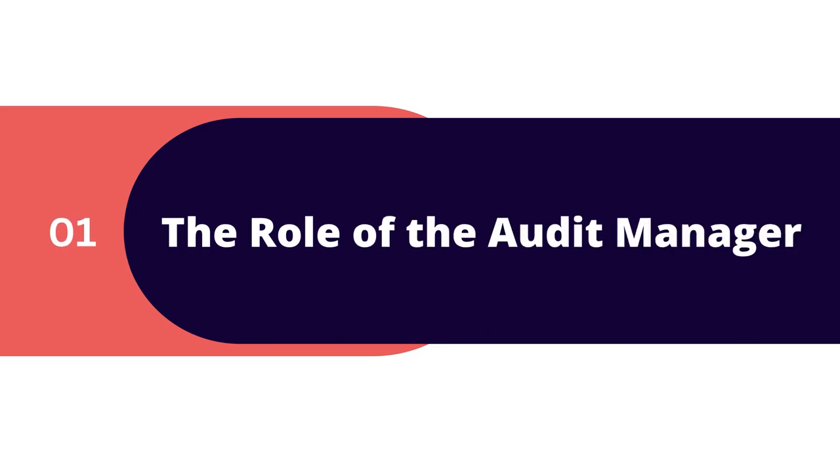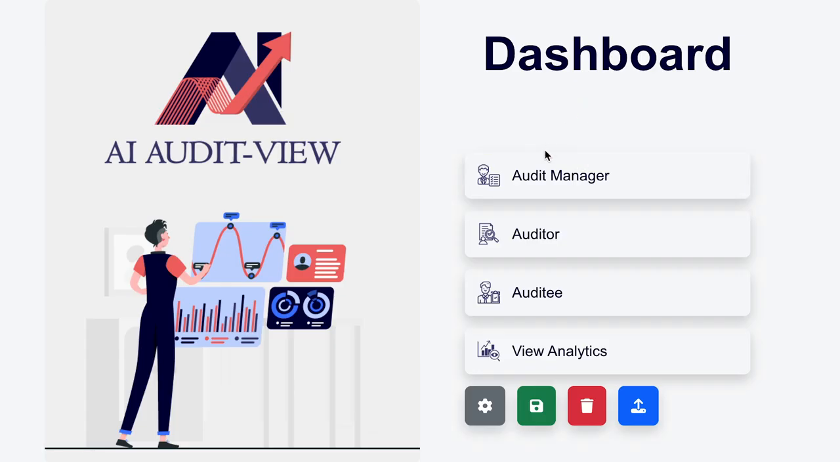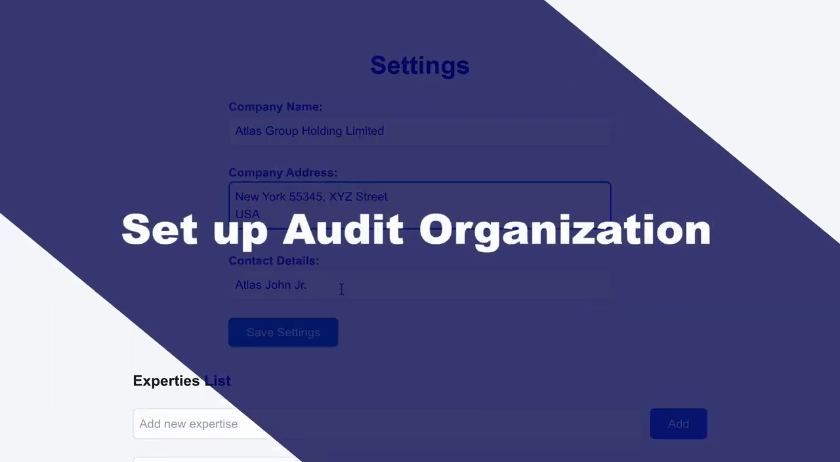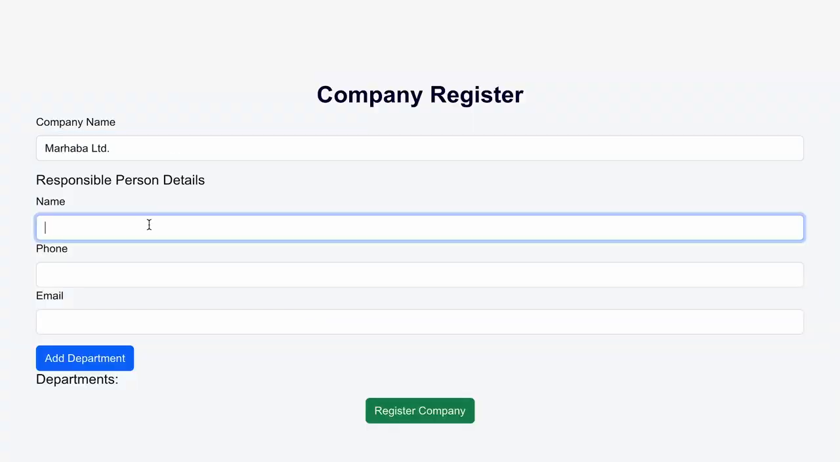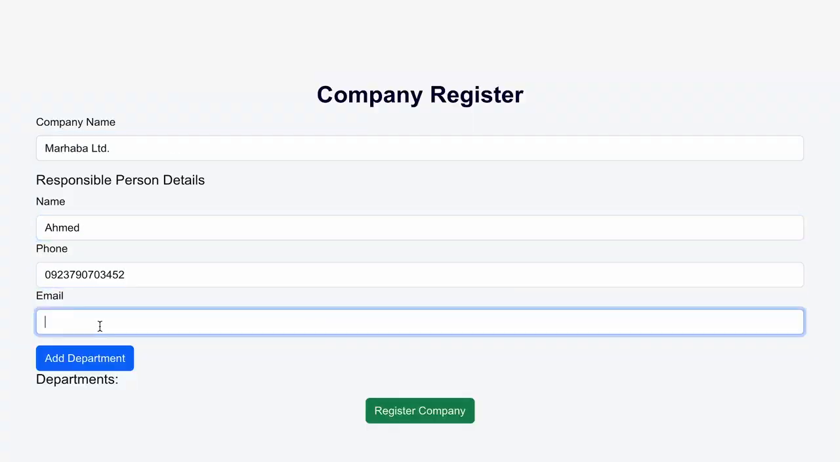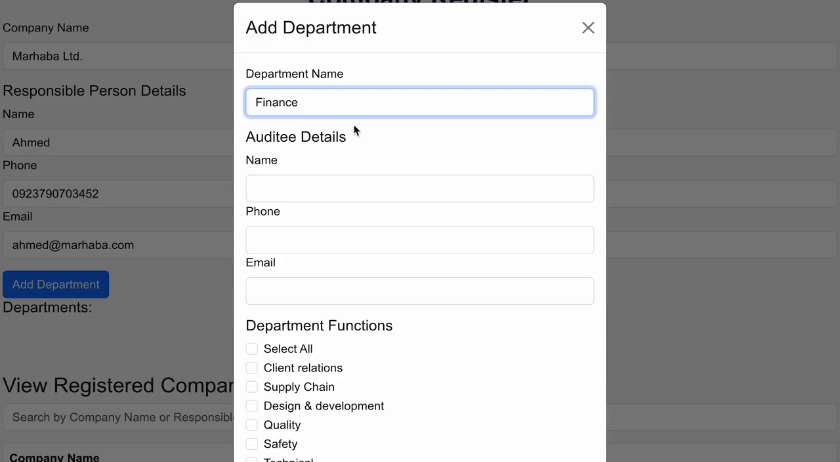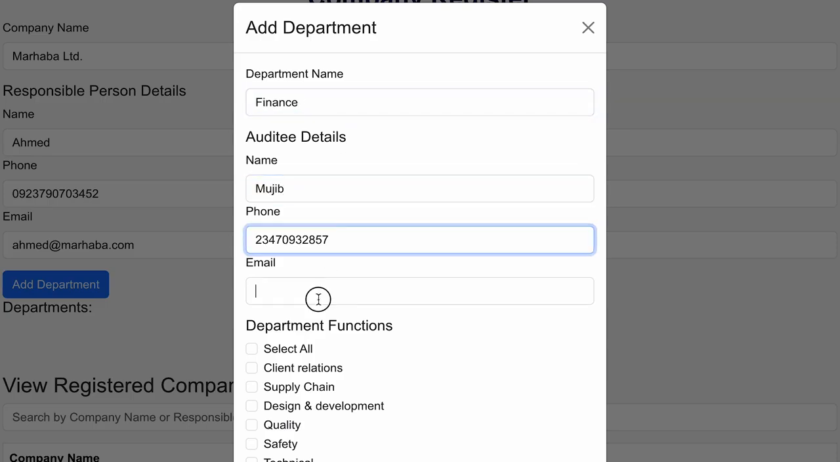First, let's talk about the audit manager. As the admin, the audit manager has full control over the audit process. They start by setting up the audit organization or corporate office for the system, giving details of the responsible person, email and phone. He enters the departments to be audited, the auditees, and their contact details.